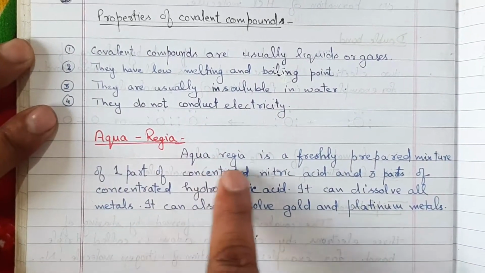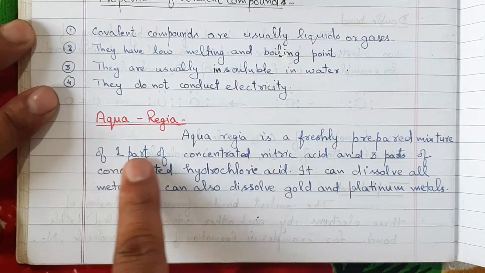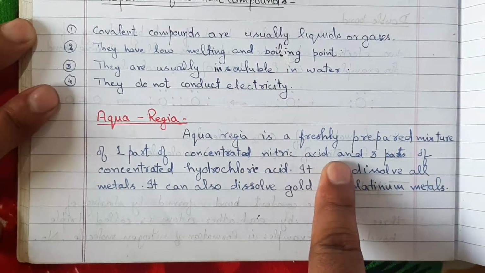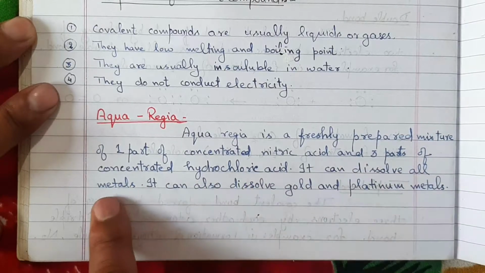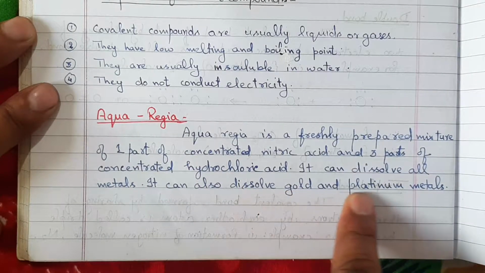Aqua regia. Aqua regia is a freshly prepared mixture of 1 part of concentrated nitric acid and 3 parts of concentrated hydrochloric acid. It can dissolve all metals. It can also dissolve gold and platinum metal.